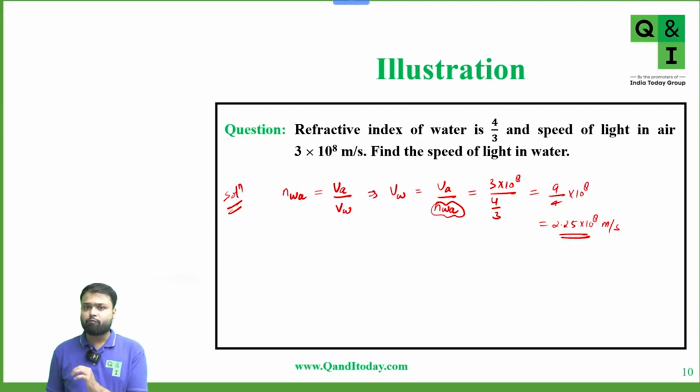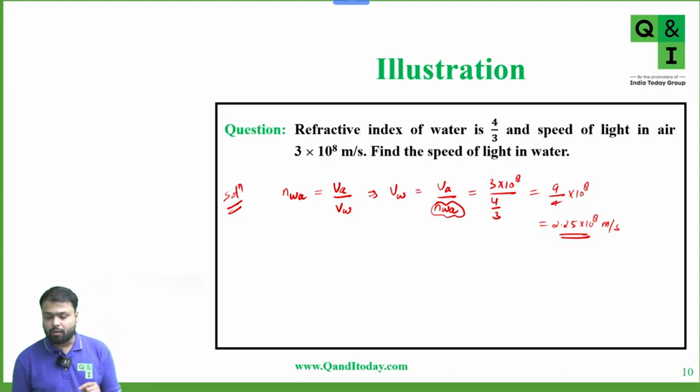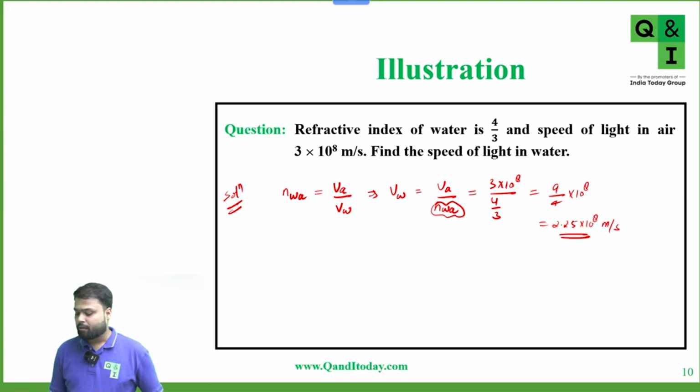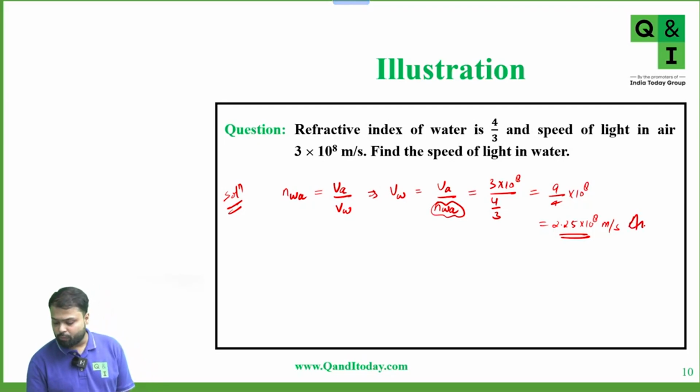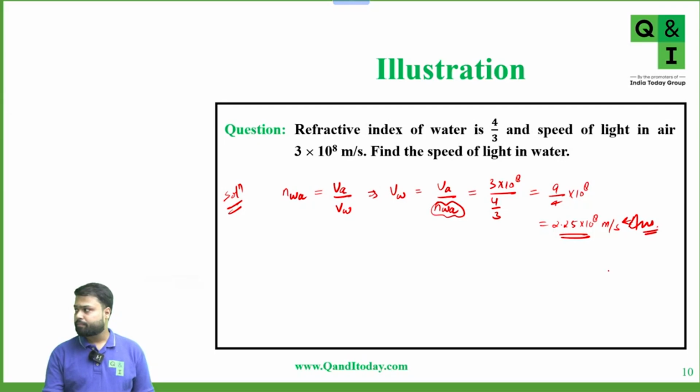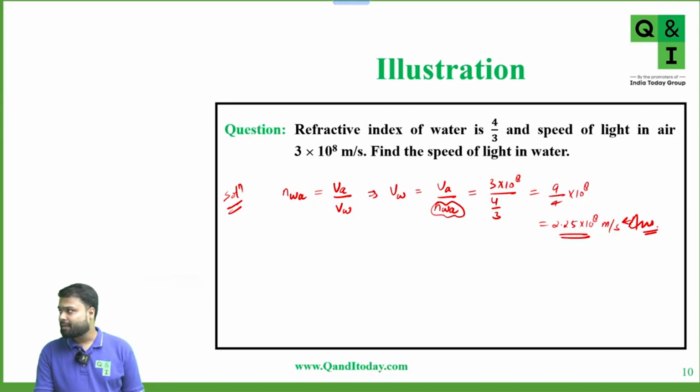But as I said, for calculation we can take approximate velocity of light in air equal to velocity of light in vacuum. That's why I have written refractive index of water with respect to air as 4 by 3, only for calculation purpose. In reality, this is not equal to 4 by 3, because this is not absolute. Yes or no? Is this clear to everyone?